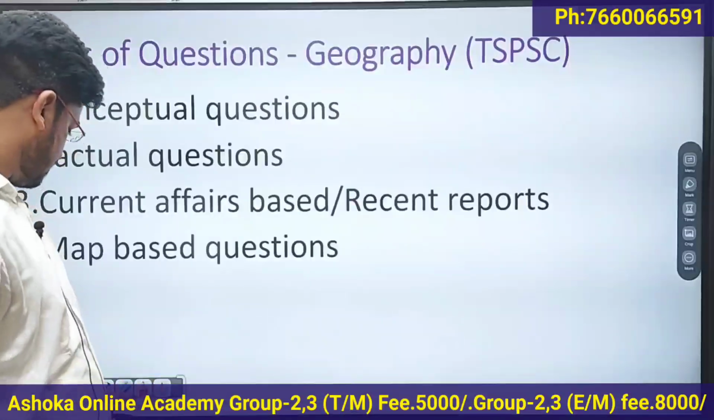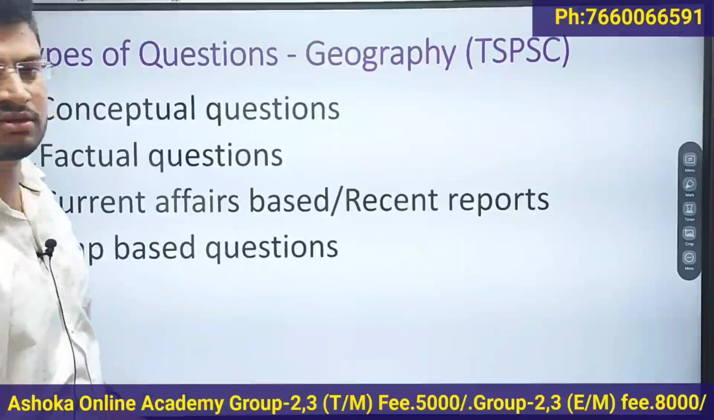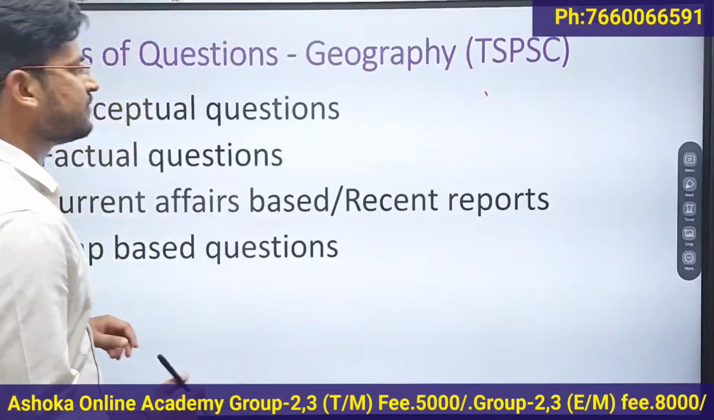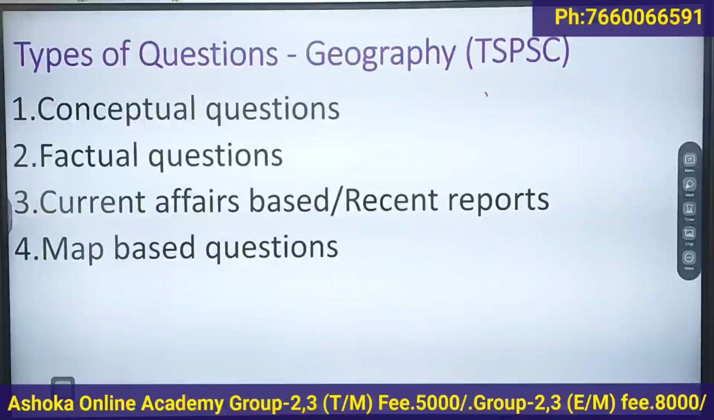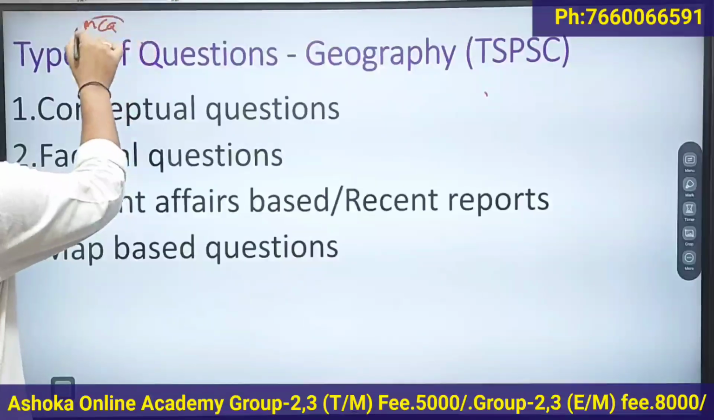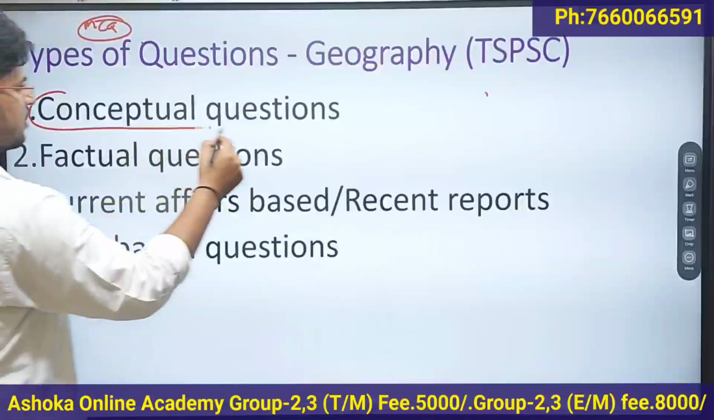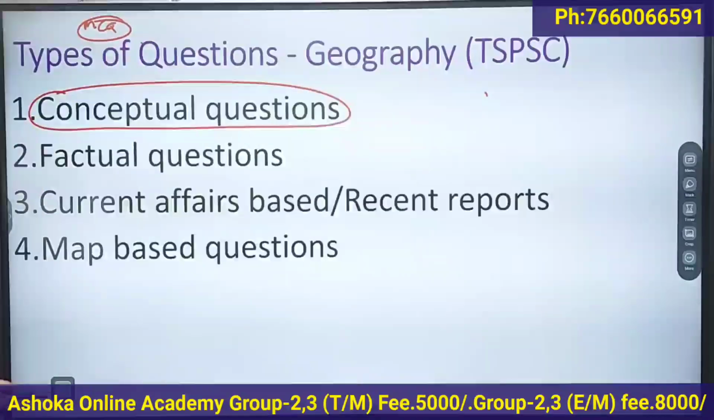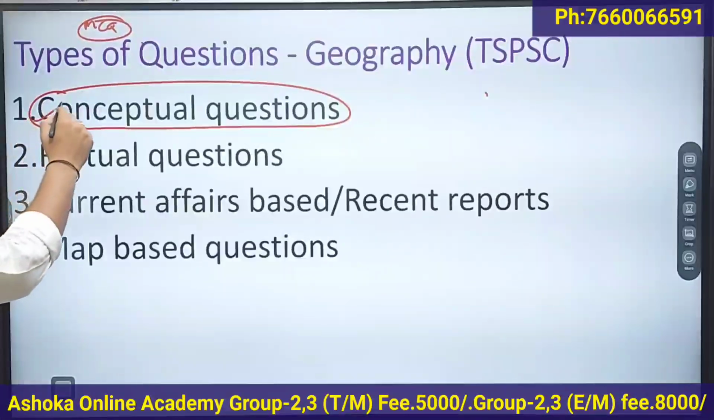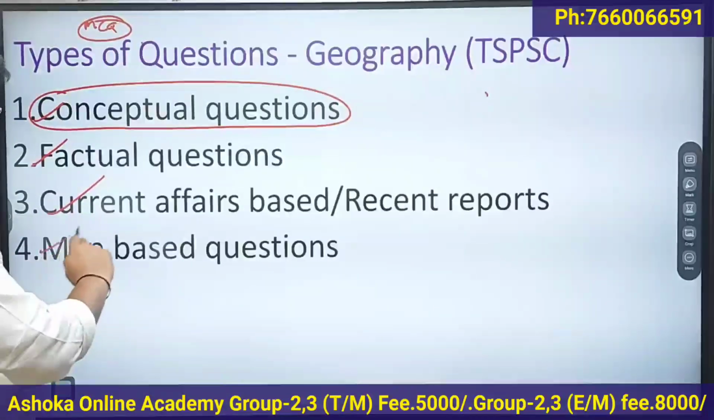Then what type of questions do you get in TSPSC examinations? Basically, for the preliminary examinations and for the group 2, group 3, group 4 examinations, most of the questions are in MCQ format, right? So what type of questions do you get in the examination? You get 4 types of questions: conceptual questions, factual questions, current affairs based questions, and map based questions.